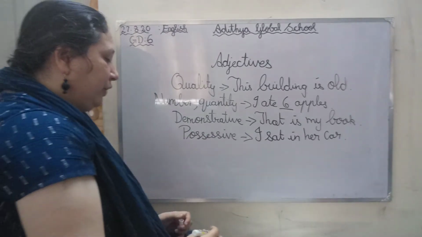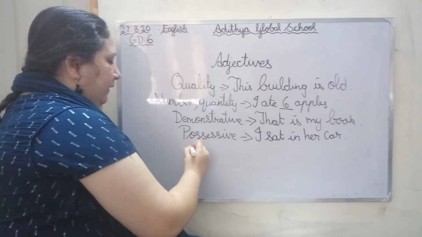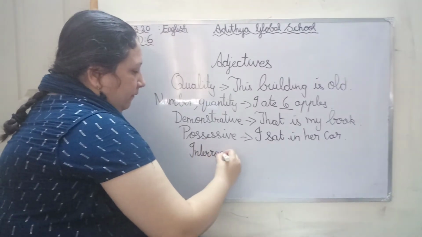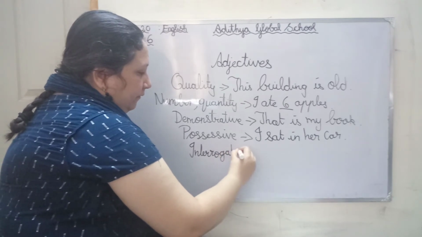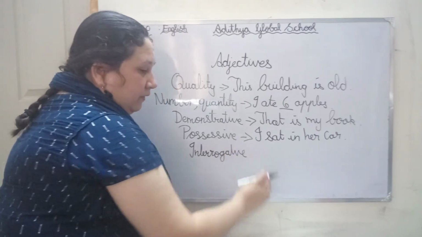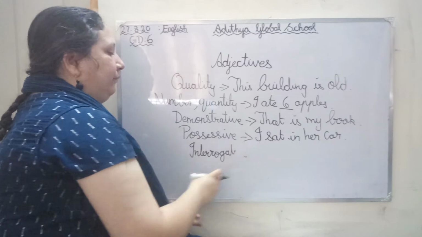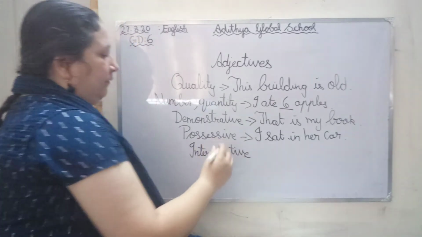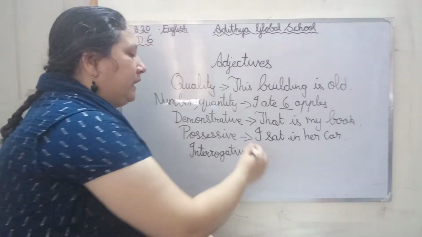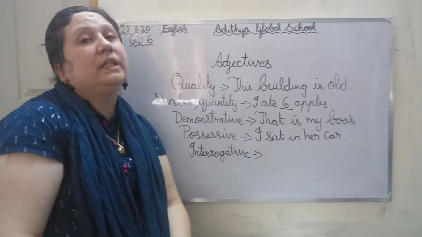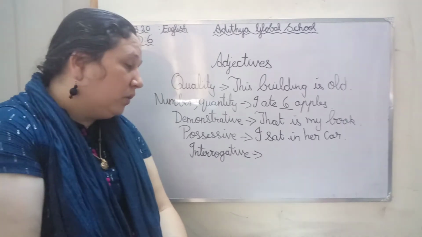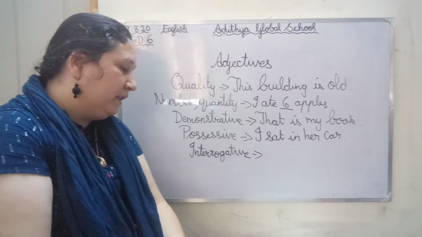And last, coming to interrogative adjectives. What is an interrogative adjective? Excellent. When we ask a question.